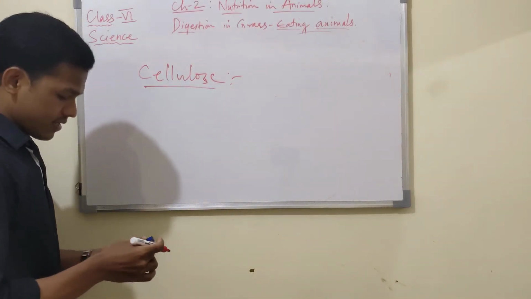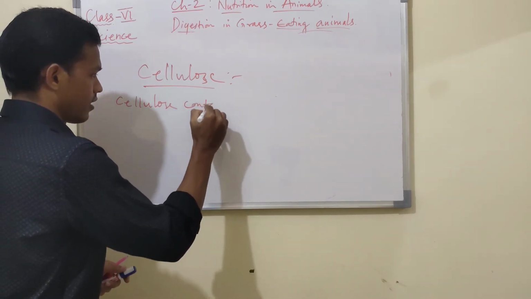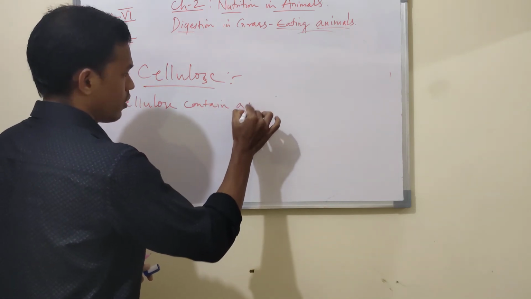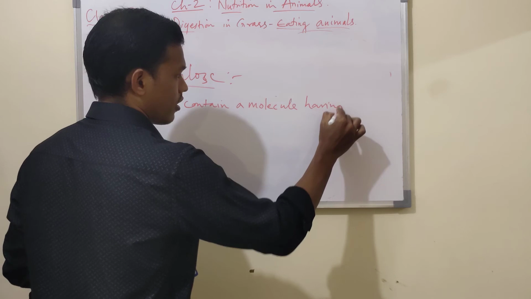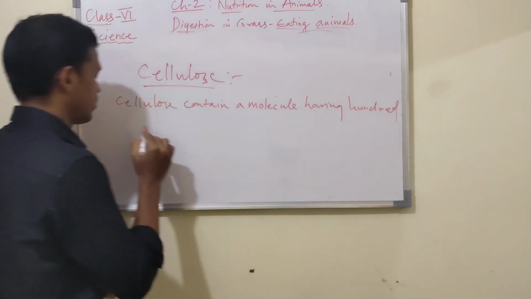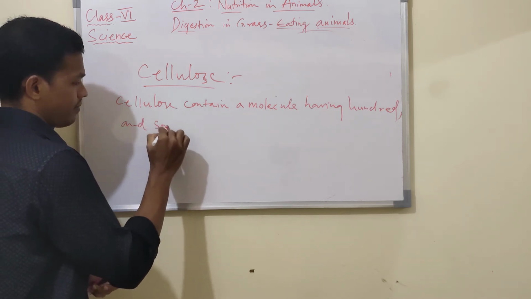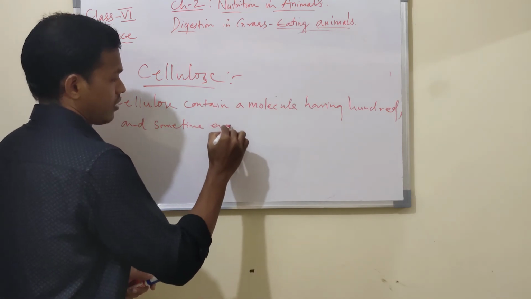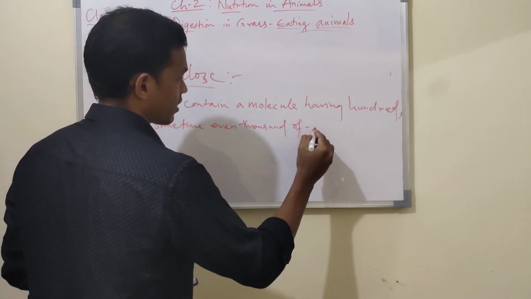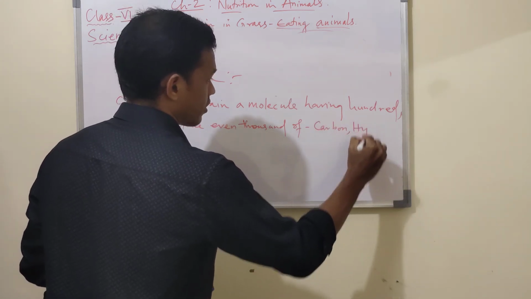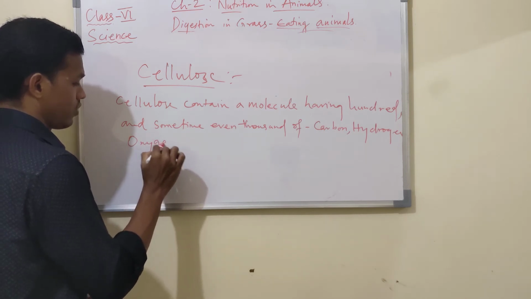Cellulose contains molecules having hundreds and sometimes even thousands of carbon, hydrogen and oxygen atoms.